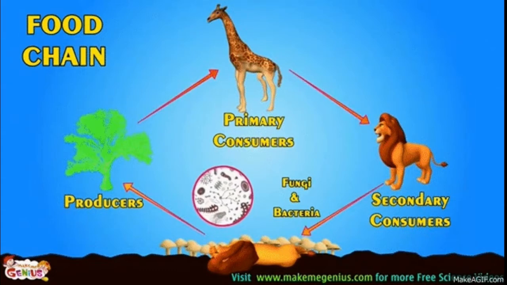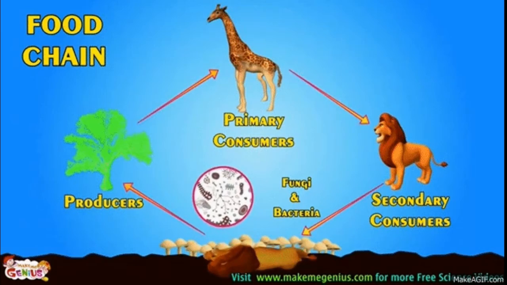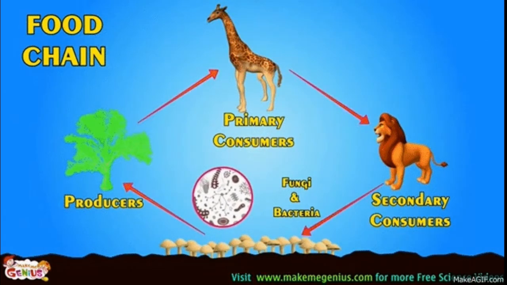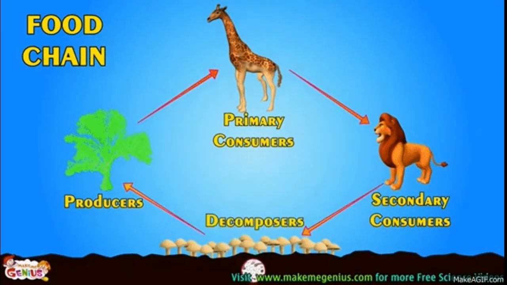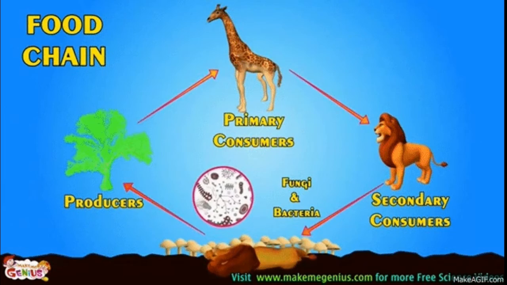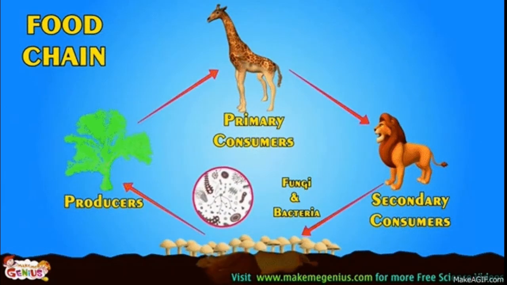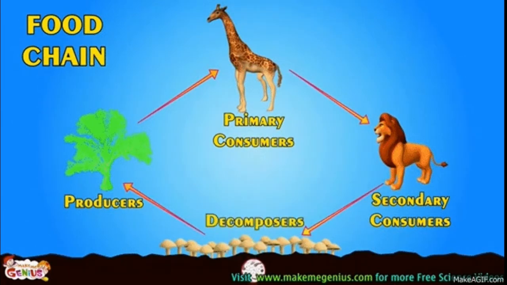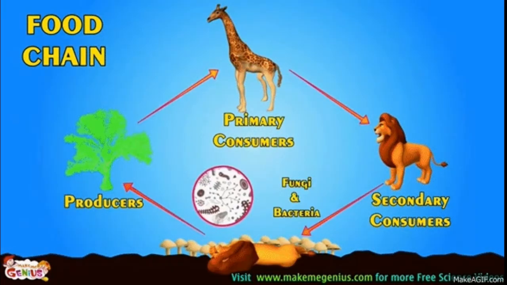See dear students, this is a food chain. See, here plants are called as producers because they produce the food. They take the help of sunlight in presence of carbon dioxide. They use water and mineral from the soil and they prepare their own food. And the herbivorous animals, see here giraffe, it feeds on plants, and the carnivorous animals like lion, it feeds on giraffe or other herbivorous animals.